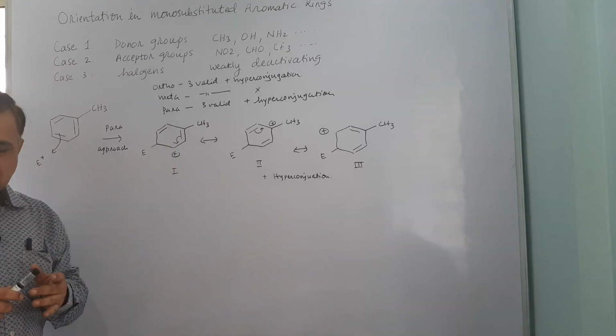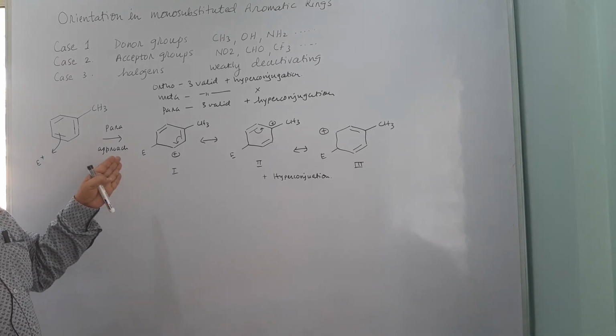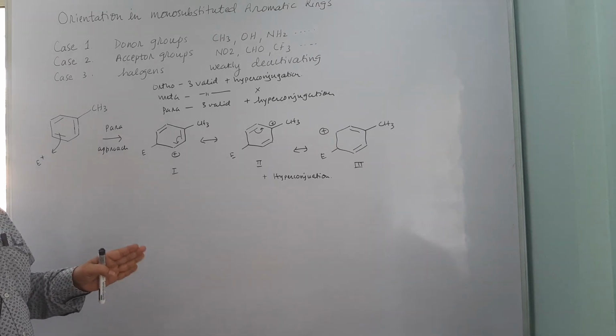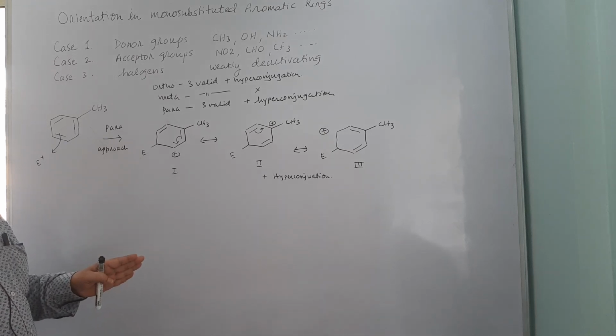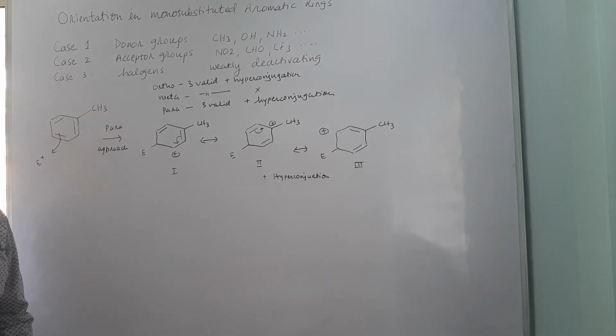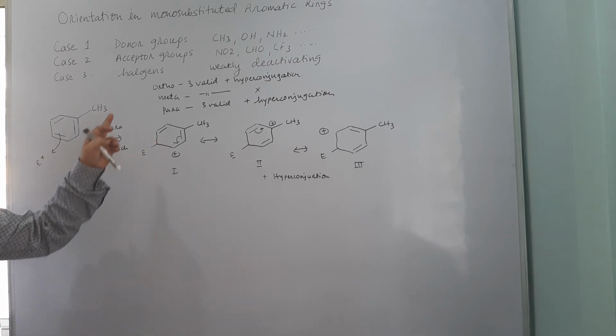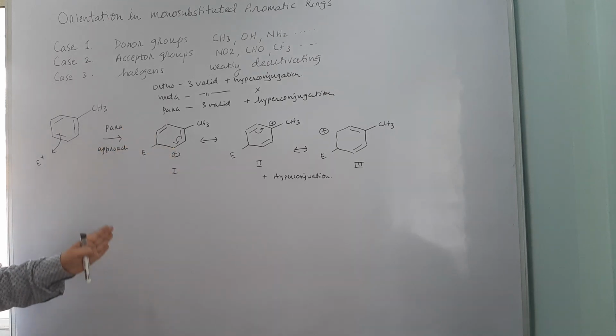That is because the states resulting from ortho and para approach are relatively more stable. If you look at the reactivity, incorporation of a methyl group will enhance the reactivity of the benzene ring. All the positions are electron rich, but at ortho and para the electron density will be maximum and the chances of electrophilic substitution are higher at ortho and para.